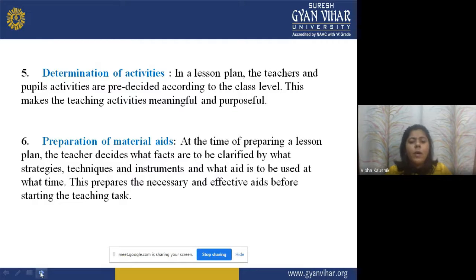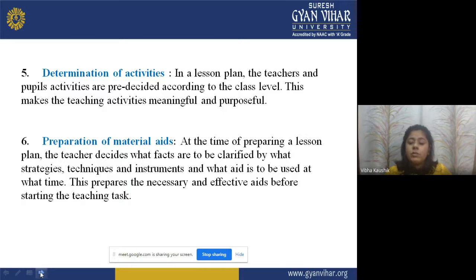Now, the sixth one, preparation of material aids, meaning the helping materials that the teacher will take help from during the delivery of the lesson plan. When the teacher is preparing a lesson plan, the teacher decides what facts are to be clarified, meaning these are the important points that I have to clear to my students.